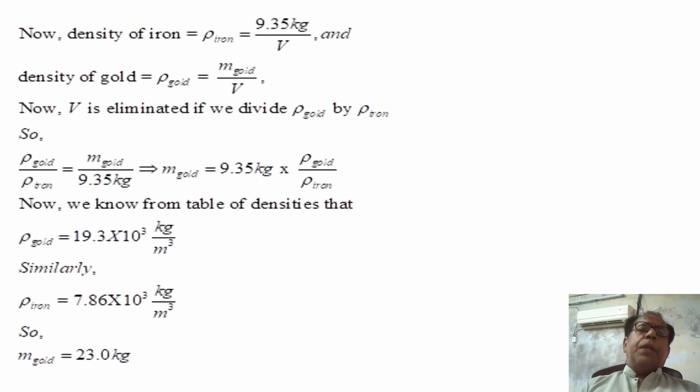Now V is eliminated if we divide gold density rho gold by iron density rho iron.